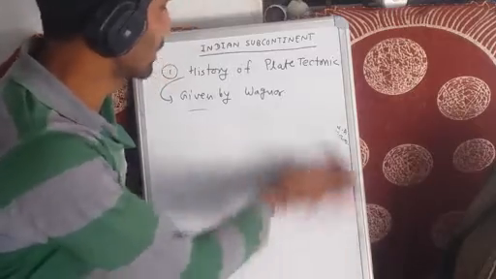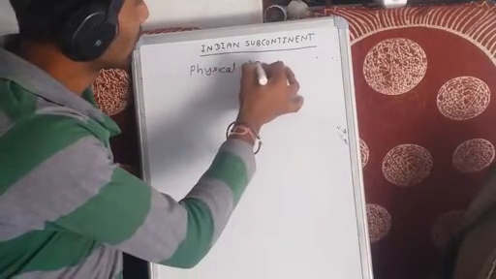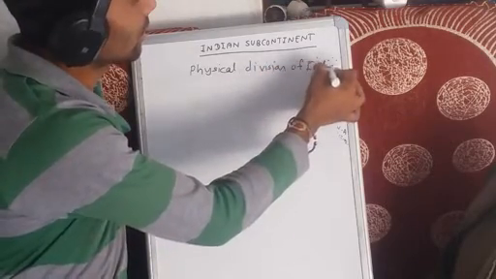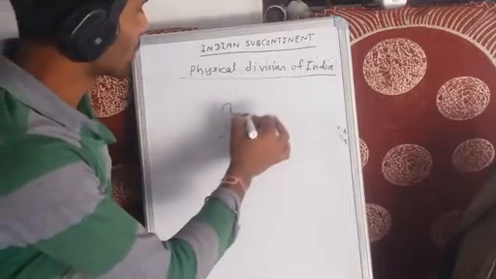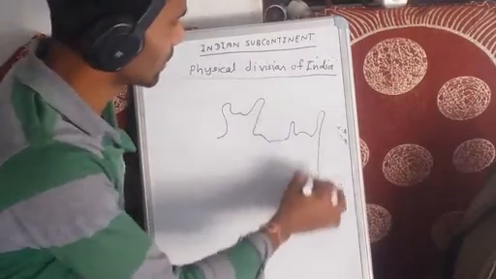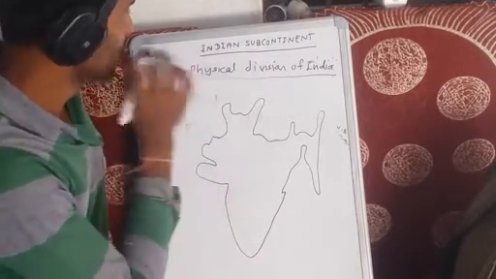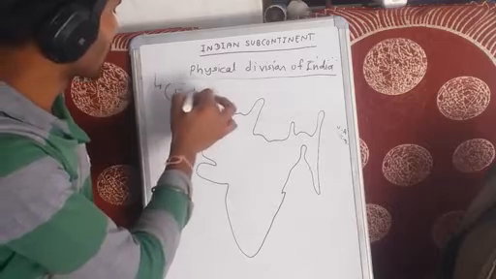Again, one of the important topics of the Indian subcontinent: physical division of India. Physical division of India. Okay, so suppose this is our Indian diagram. So physical division of India divides into 5 parts.